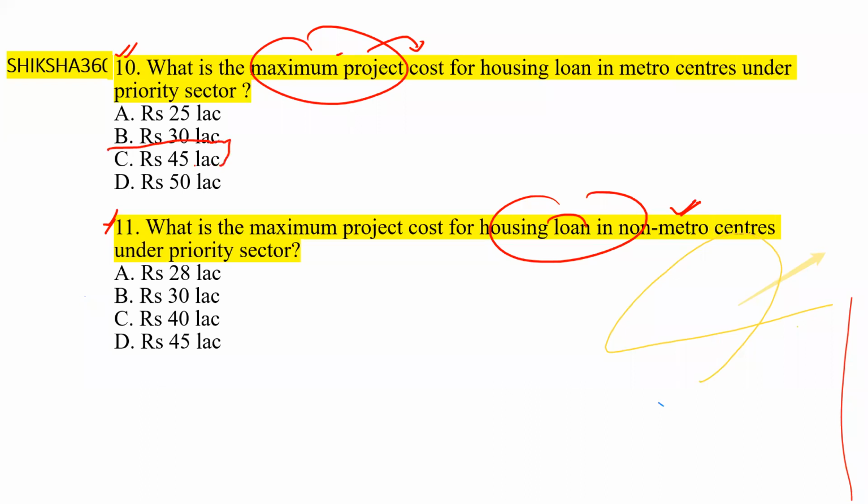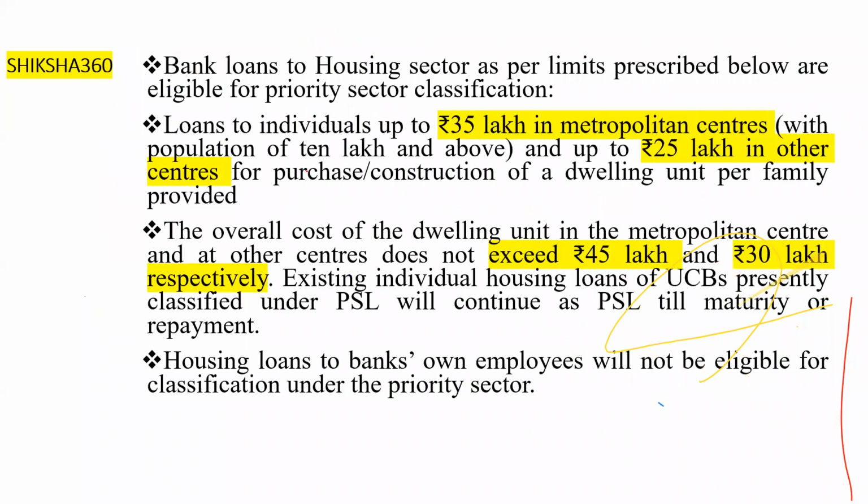The maximum is 45 lakh, and for the non-metros, please respond fast. Many are giving the answers. It is 30 lakh. Option B is the answer. For the non-metros, the maximum project cost is rupees 30 lakh.